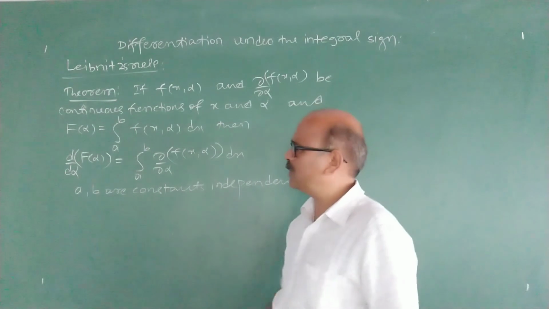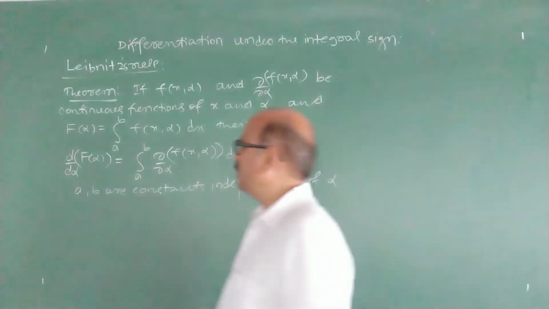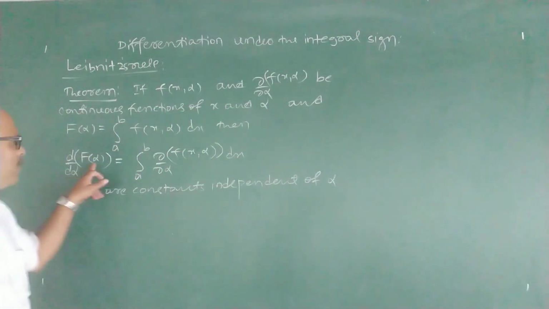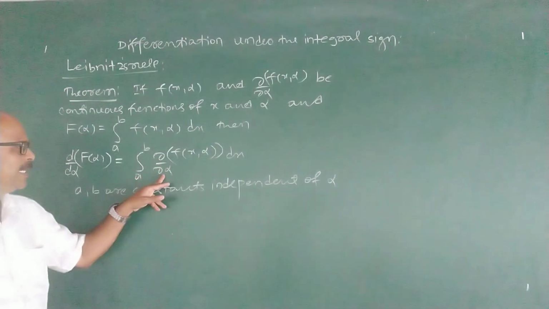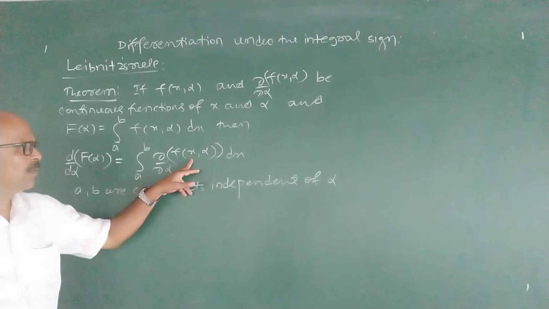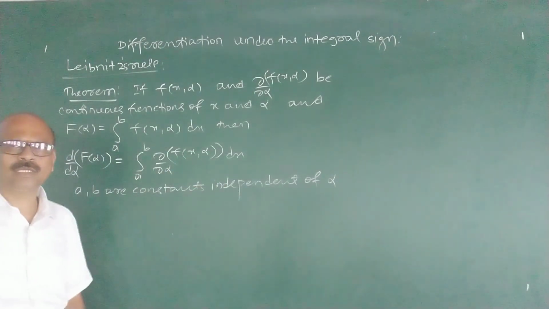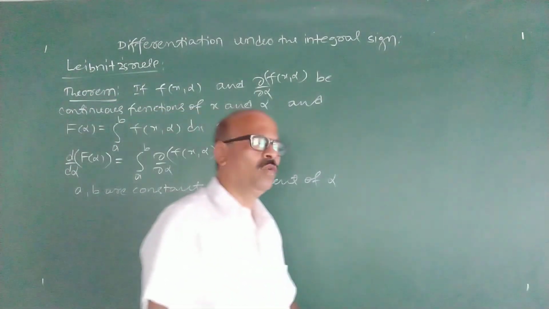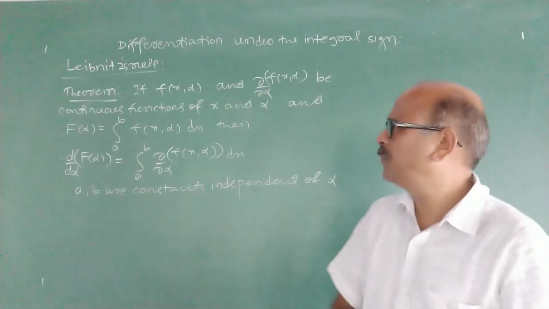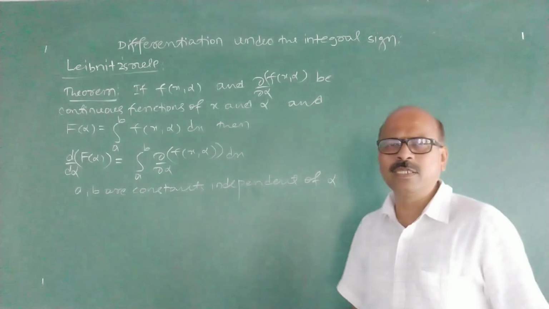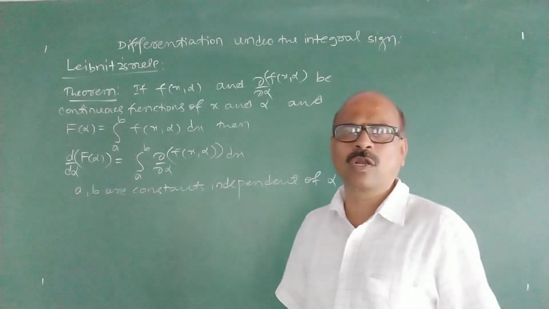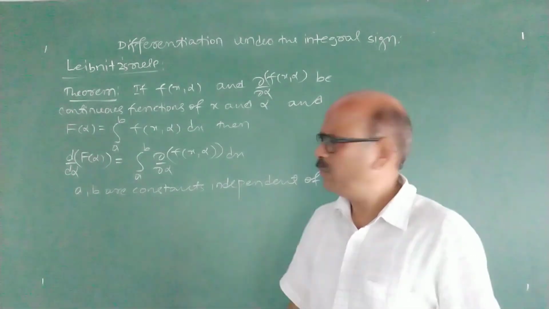Then differentiation d by d alpha of F of alpha is given by a to b under the integral sign dabba by dabba alpha of f of x alpha with respect to x. This gives a rule to differentiate under integral sign, and using that we can easily evaluate some unusual or complicated integrals. First I prove this.